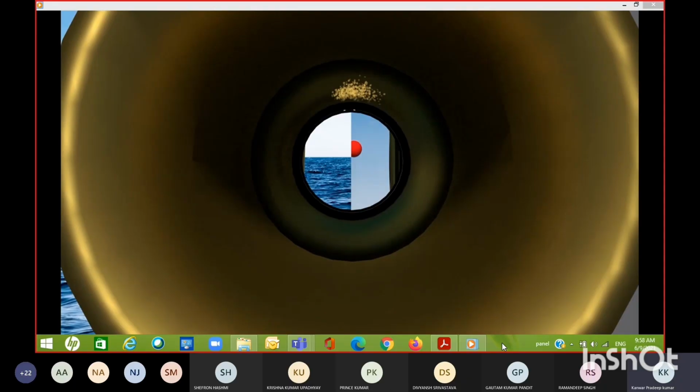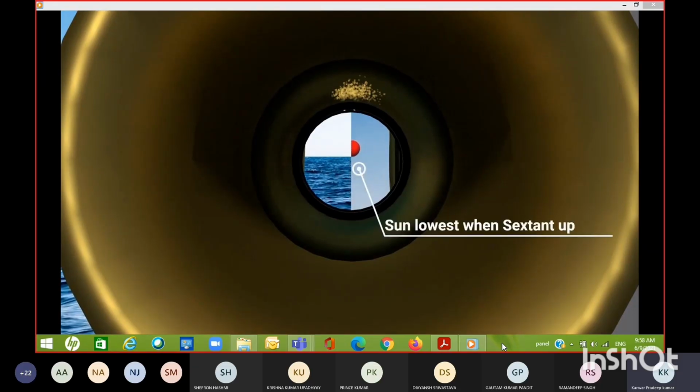When you think it's all lined up, you should slowly rock the sextant from side to side, keeping it pointed straight ahead. The celestial body will appear to follow a path in the image. All you're doing is checking the sextant was perfectly upright when you took the sight. If it was upright, the body will just kiss the horizon at the lowest point on its rocking path. If it wasn't upright, the body would drop slightly below the horizon. If this happens, you just need to use the vernier again to make the lowest point on the path just kiss the horizon.